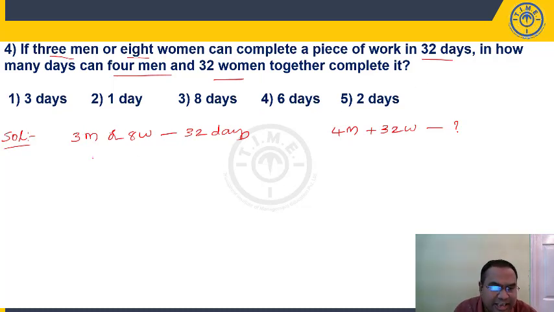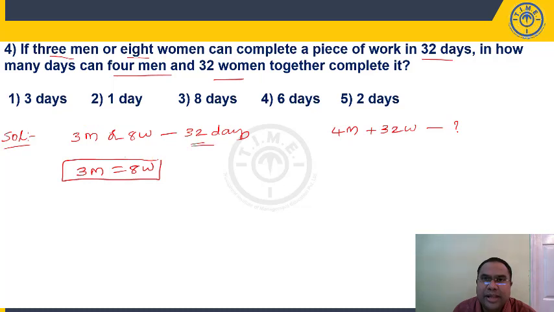Now, here students, from this can we write 3 men is equal to 8 women? Because you can see here, 3 men can complete the work in 32 days. The same work 8 women are taking 32 days. That means I can say efficiency of 3 men is equal to 8 women. Right? 4 men plus 32 women will take how many days?